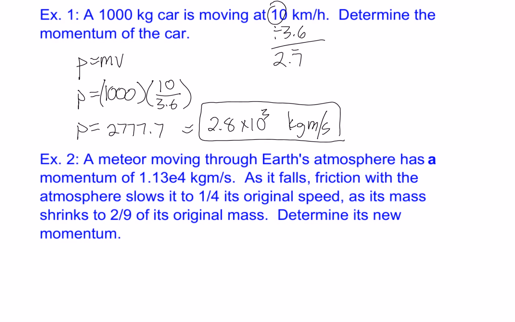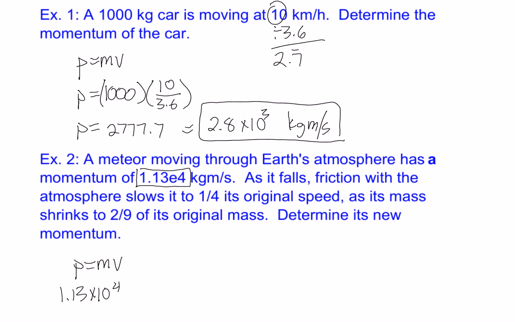The next example is one we've looked at before in Physics 20 as well. We have a meteor. It's got a momentum of 1.13 times 10 to the 4. The e to the 4, remember, just means times 10 to the 4. What's going to happen is it's going to slow down and it's going to lose its mass. Remember, we're still dealing with the same formula, but now our momentum number, whatever it was, was 1.13 times 10 to the 4.